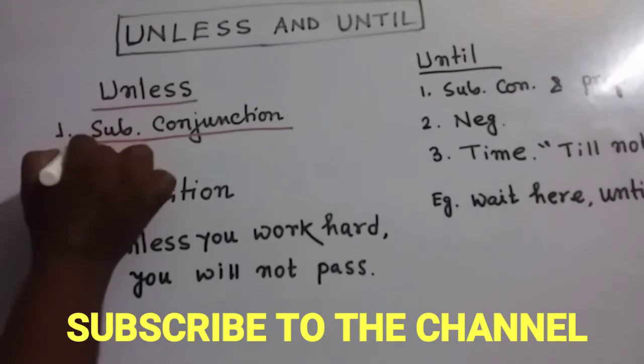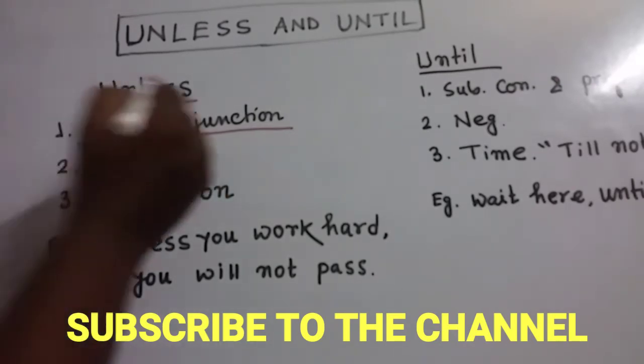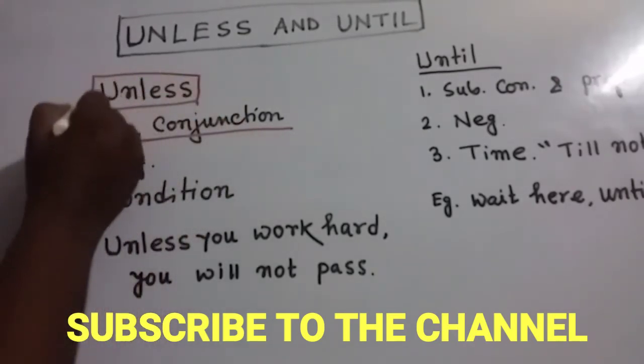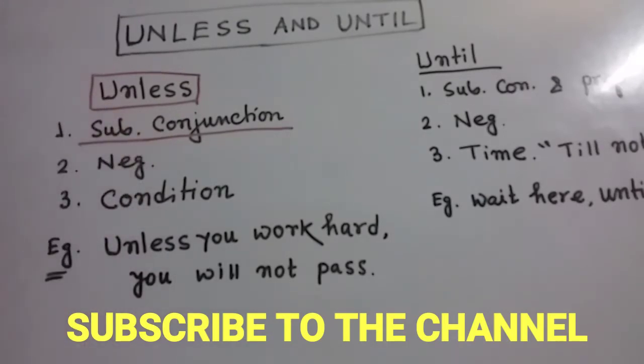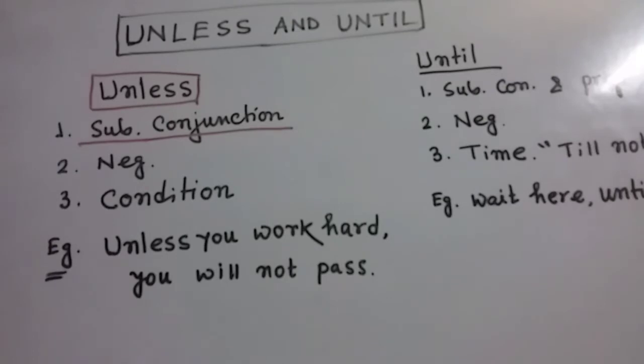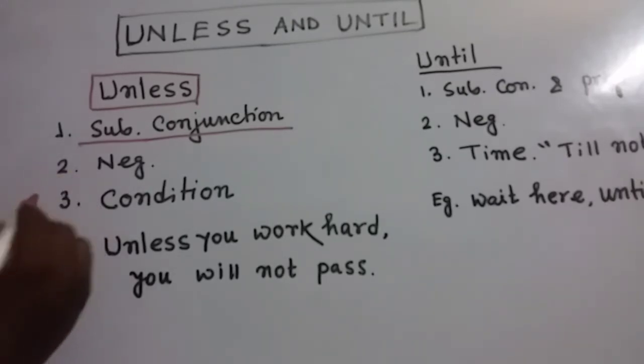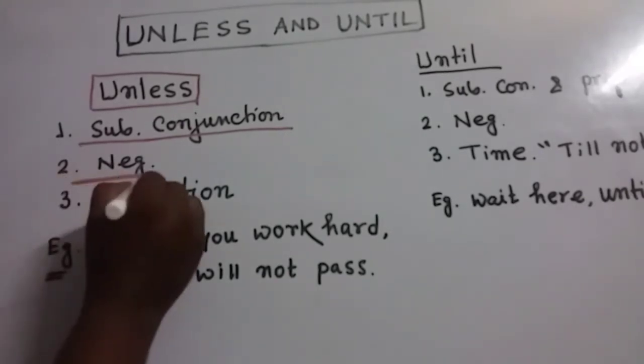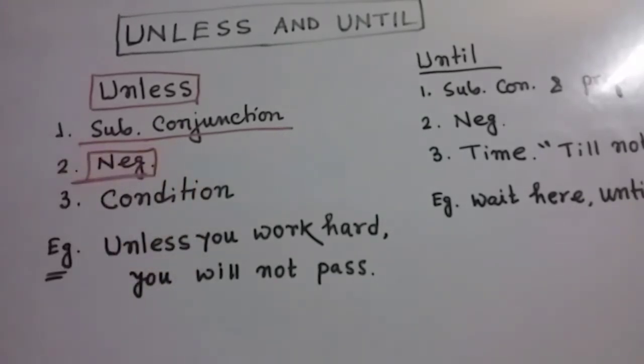As it is a subordinating conjunction, my dear friends, obviously this term is used to join separate clauses. That means this term unless does not join two separate words. Actually, it joins two separate clauses. The other thing, which is very important, is that this term is a negative one. It means